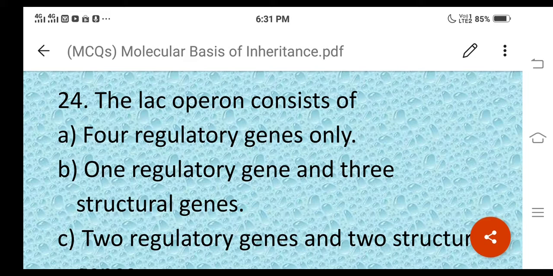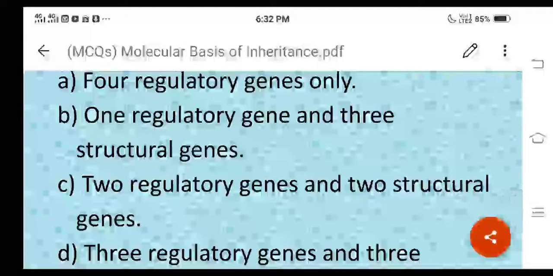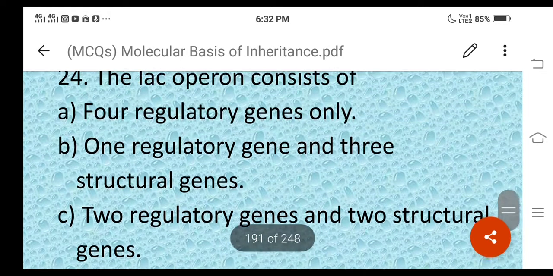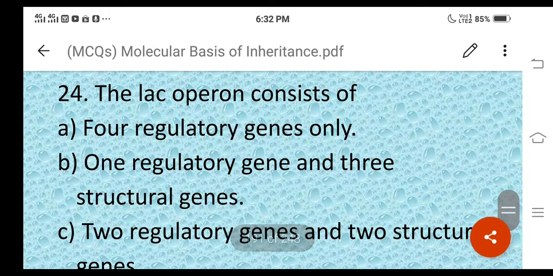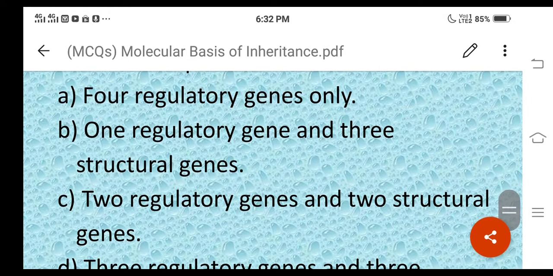The lac operon consists of four regulatory genes only. Then second option is one regulatory gene and three structural genes. Then third one is two regulatory genes and two structural genes. And fourth one is three regulatory genes and three structural genes, right? And the lac operon consists of one regulatory gene and three structural genes.